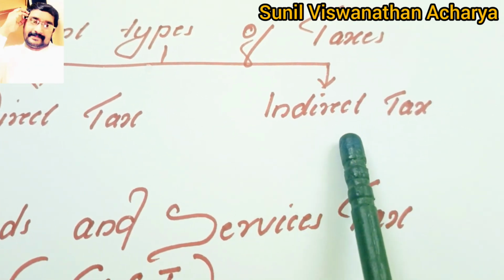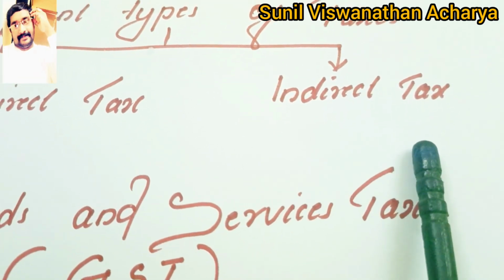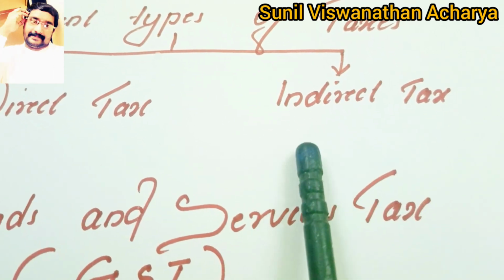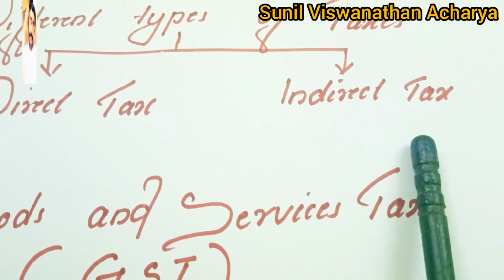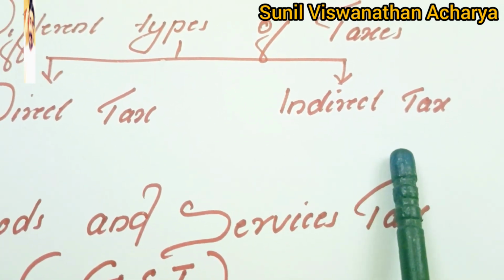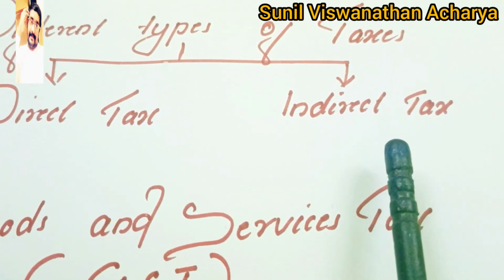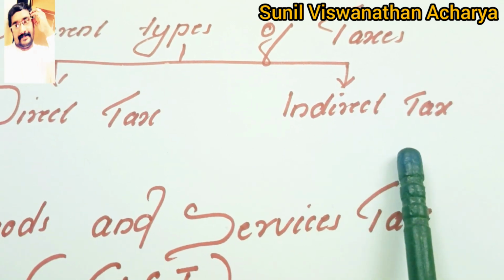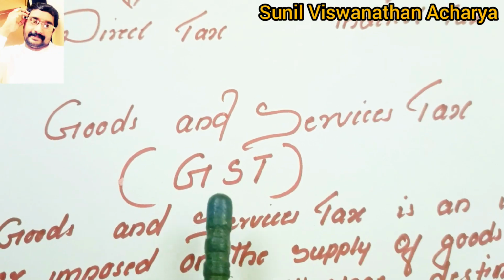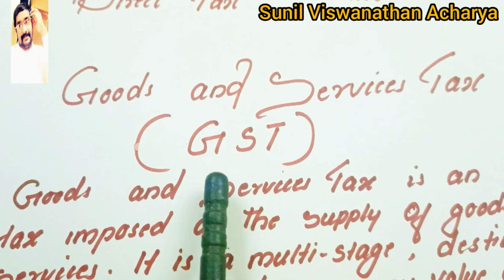But indirect tax means the tax which we are not paying directly to the government, and we are mainly discussing indirect tax today. Actually, we pay the tax, but not directly to the government. We pay it through someone, that is, indirectly to the government. So when we talk about indirect tax, we come to the topic goods and service tax, that is